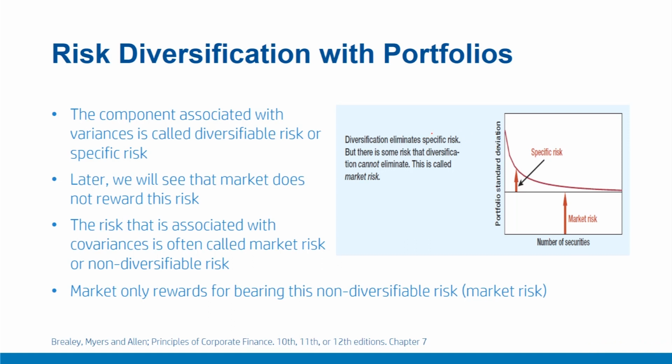Therefore, as we'll see shortly, a number of asset pricing models price only this market risk. They do not price the stock specific idiosyncratic risk. They only price this market risk, and therefore fund managers and investors are rewarded only for bearing this market risk component.